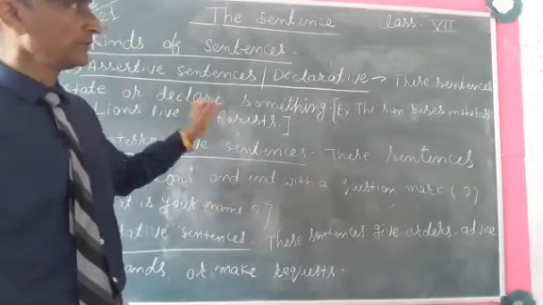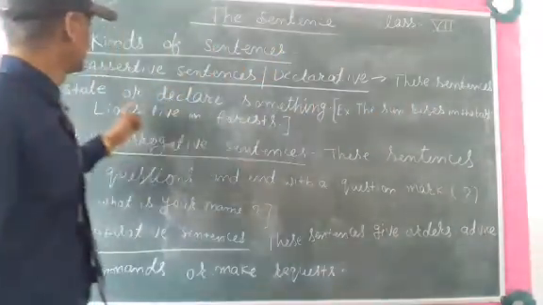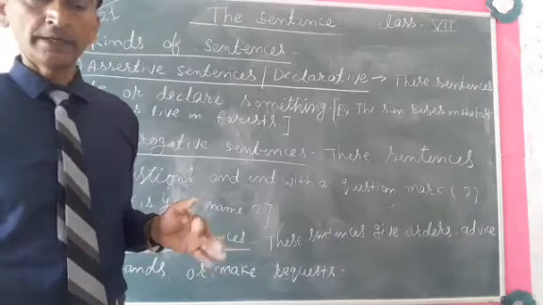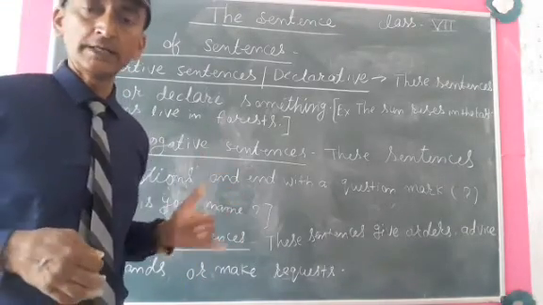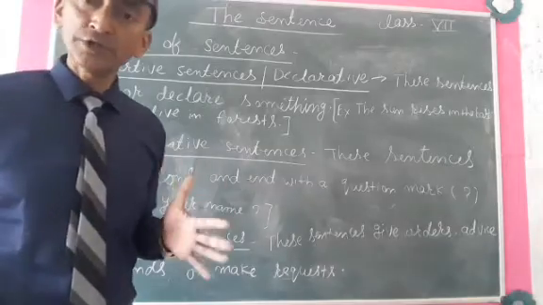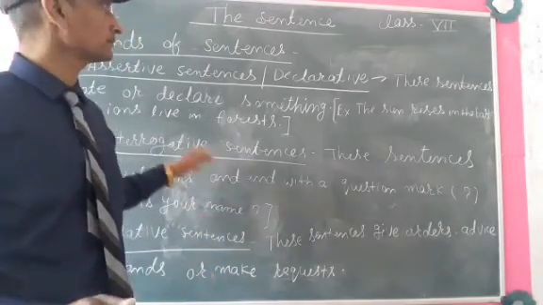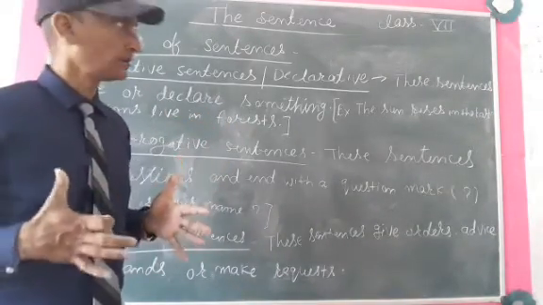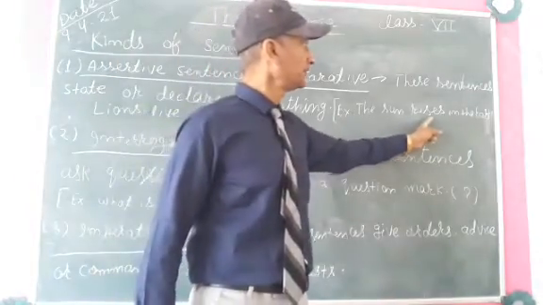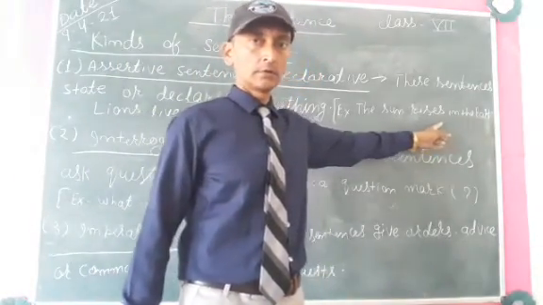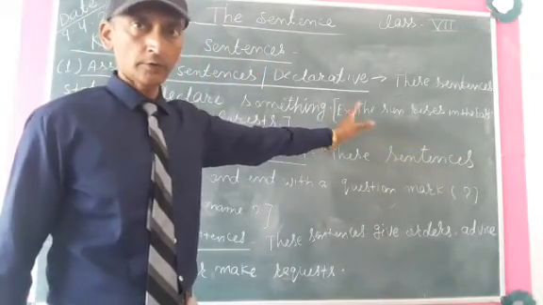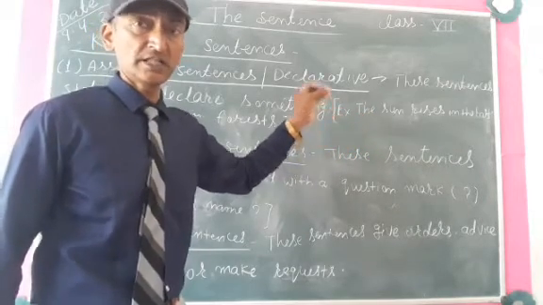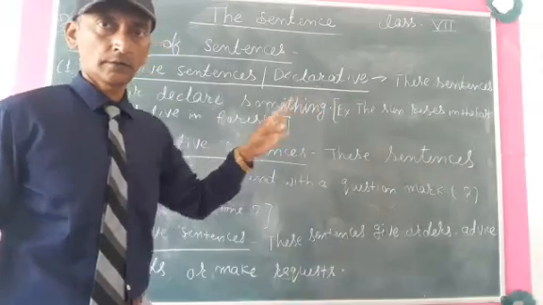Now the definition. These sentences state or declare something. It means we are getting some information through these sentences, either in a positive way or a negative way. It means it is telling us something. For example, the sun rises in the east. In this sentence we are getting information, knowledge about the sun. It is declaring something. It is stating something.